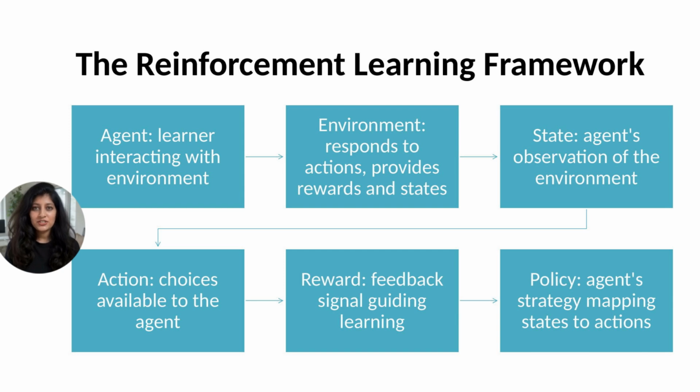The transition model describes how the environment evolves. Given state and action, what's the next state and reward? Sometimes the agent knows this model, model-based RL. Often it doesn't and must learn through experience, model-free RL. Policy is the agent's strategy. Deterministic policies map states to actions. Stochastic policies assign probabilities to actions. The goal is finding policies that maximize cumulative rewards.